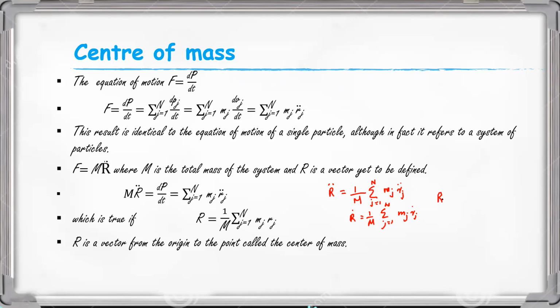When we write this, we can write it in another, familiar form: R is equal to the summation, j equal to 1 to n, of mj rj divided by capital M, where capital M is the total mass, obtained as the summation of mj.